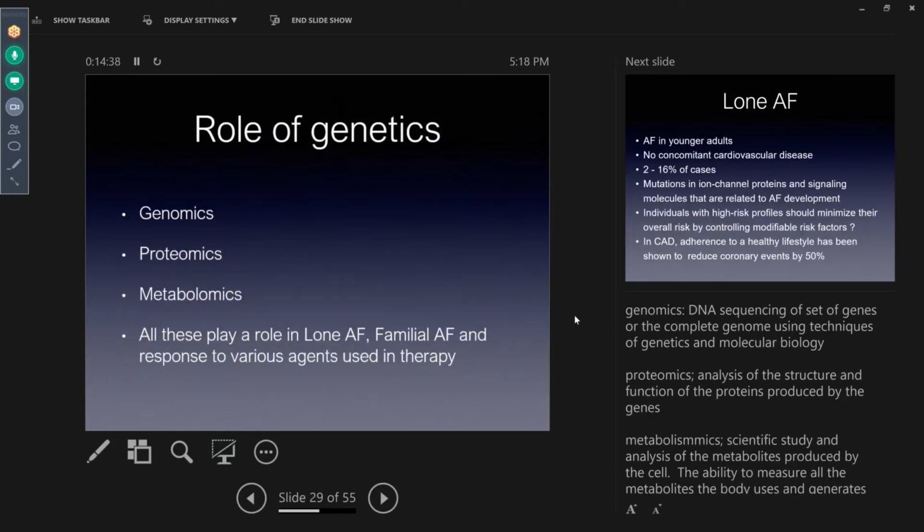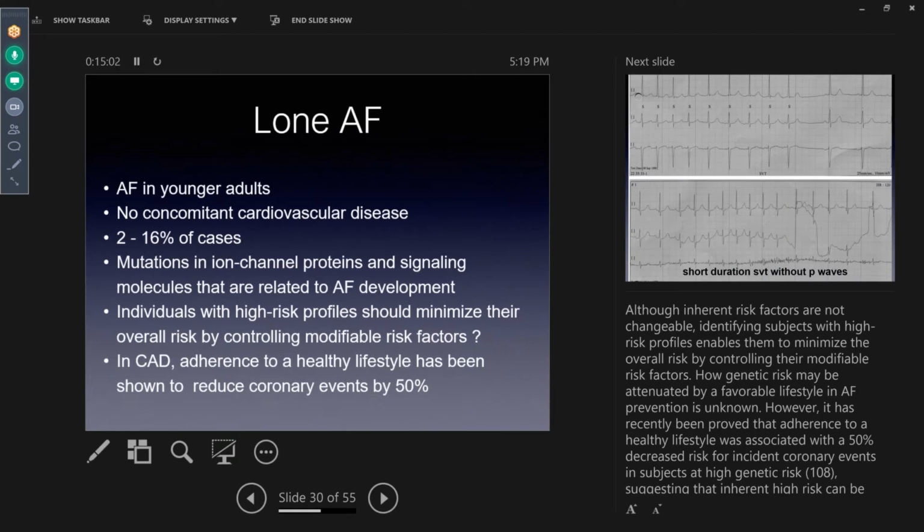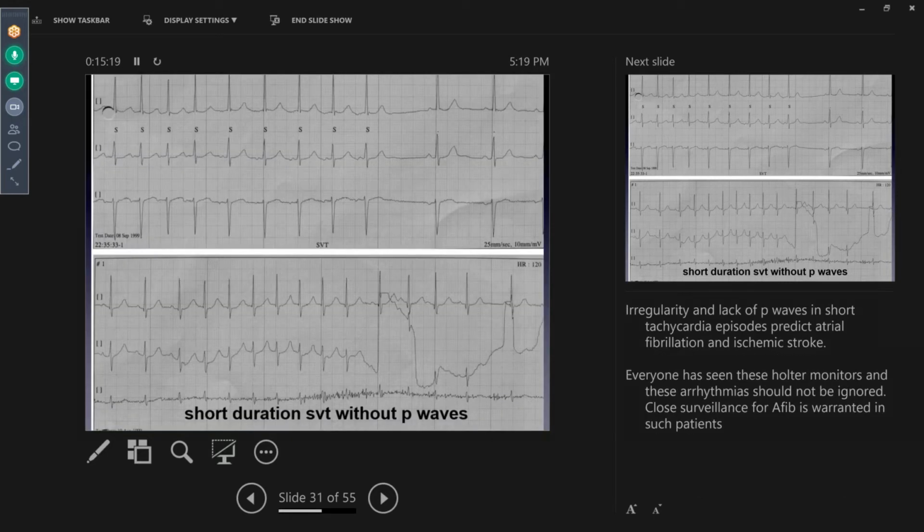And then we talked about the role of genomics today, but what is important here is that when you look at all these factors, the genomics, proteomics, and metabolomics affect how drugs are metabolized and the impact of the environment on the gene. And you can modify some of these by adopting a very healthy lifestyle. This has been shown in people with low AFib, and it occurs in younger patients. We've known this lesson from coronary artery disease, that adherence to a healthy lifestyle has been shown to reduce coronary events by 50%, and it's putative that a healthy lifestyle will reduce your AFib as well.